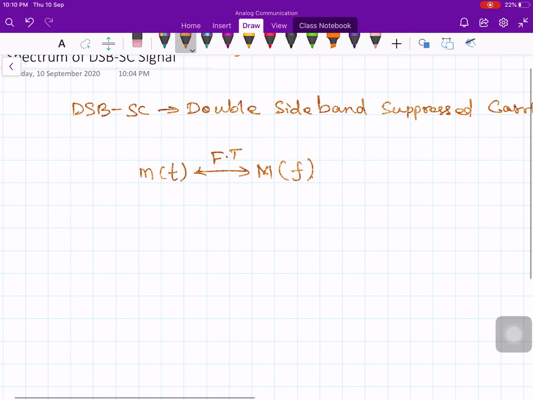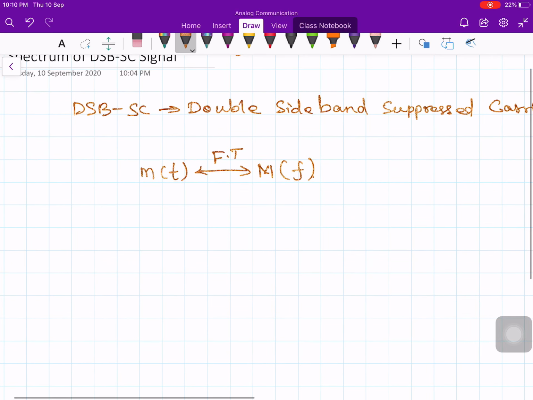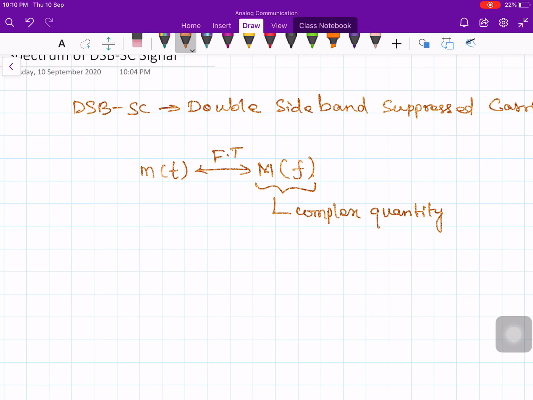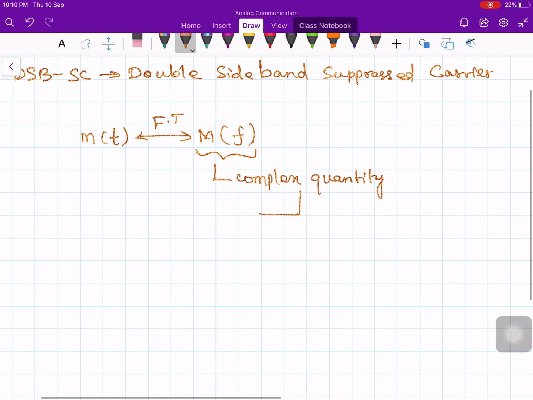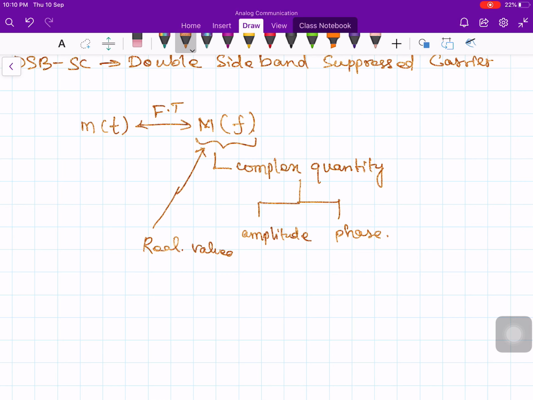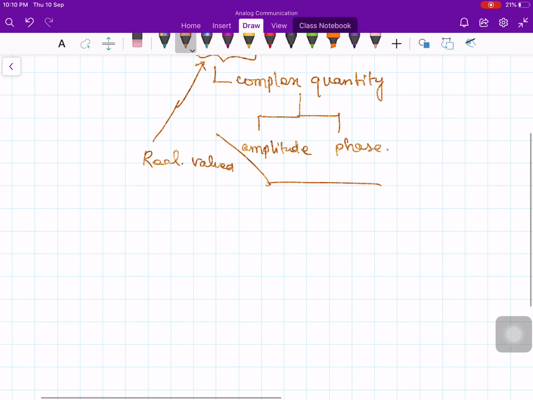For the sake of discussion, I will typically assume the spectrum to be real valued, because whenever you take the Fourier transform, it is a complex quantity. A complex quantity is represented by its amplitude and its phase. But when you assume it is real valued, there is no need to talk about its phase.